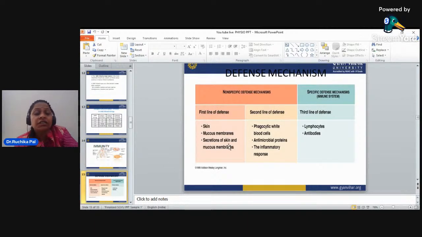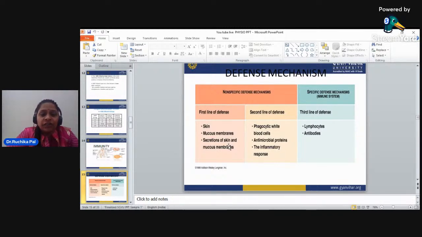Now, immunity is related to your defense mechanism. There is the non-specific defense mechanism and the specific defense mechanism, which is the immune system. This is the first line of defense. What is the first line of defense? The skin. Skin is the first line of defense, and it is the largest organ in our body. The mucous membrane is also considered part of the first line of defense, as are the secretions of the skin and the mucous membrane.